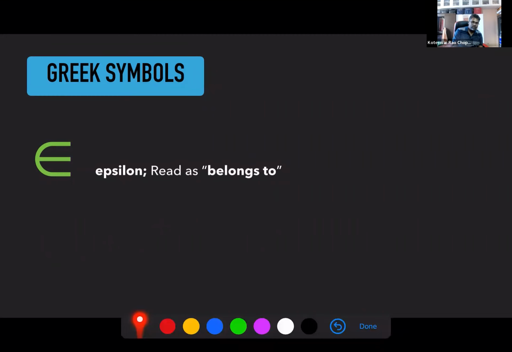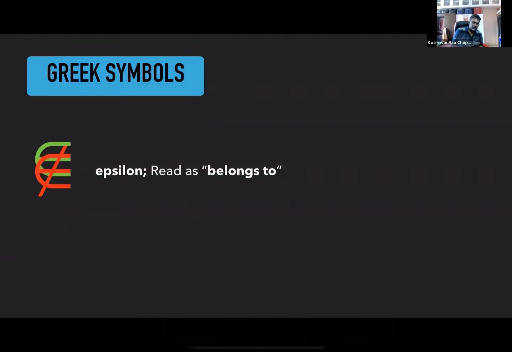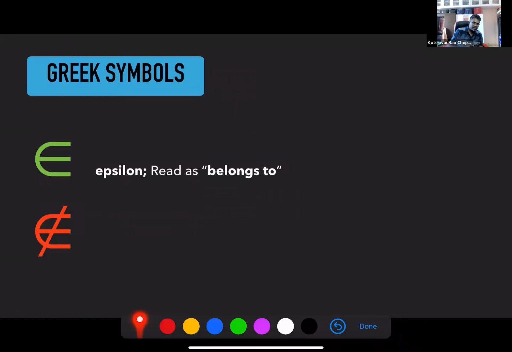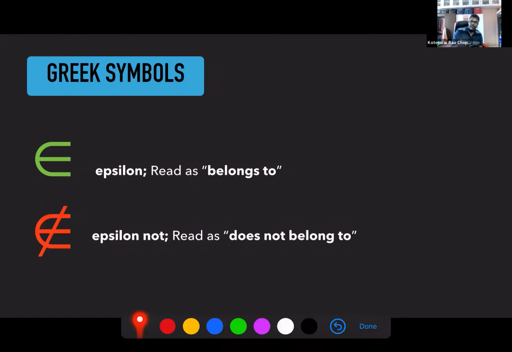There's another symbol: you have that epsilon and then you put a slash across it. It's called epsilon naught. Whenever you see this, you read it as does not belong to. These symbols are used to write in short notation whether an element belongs to a set or not. That's the purpose.